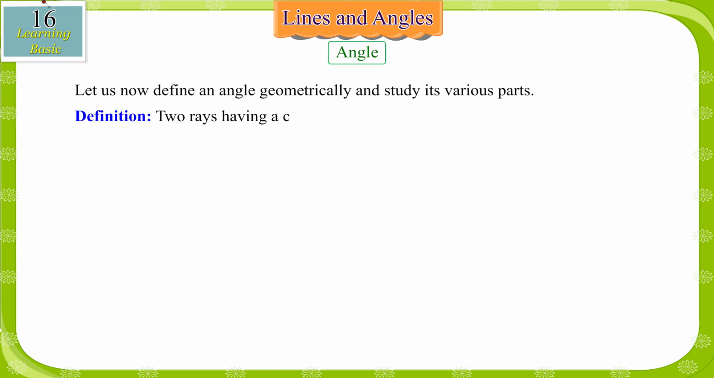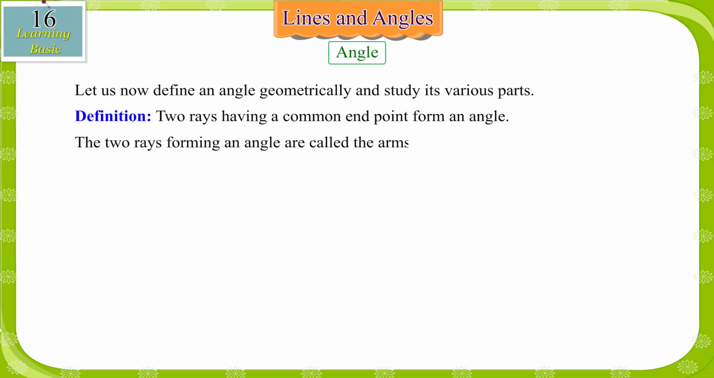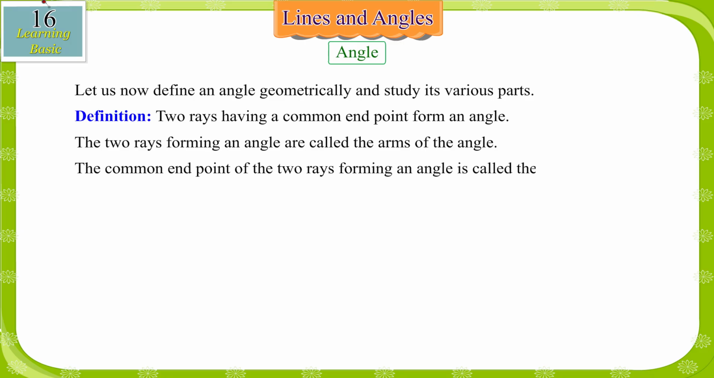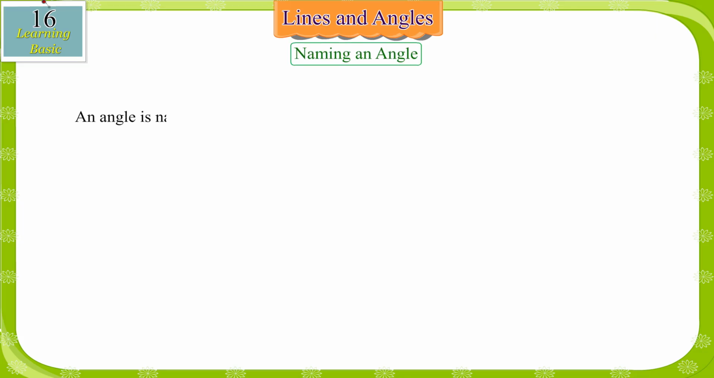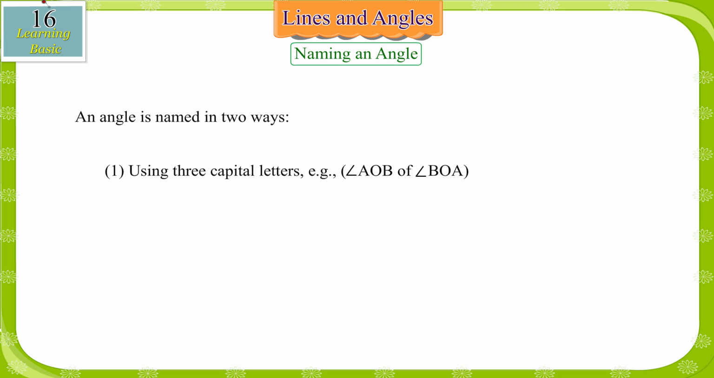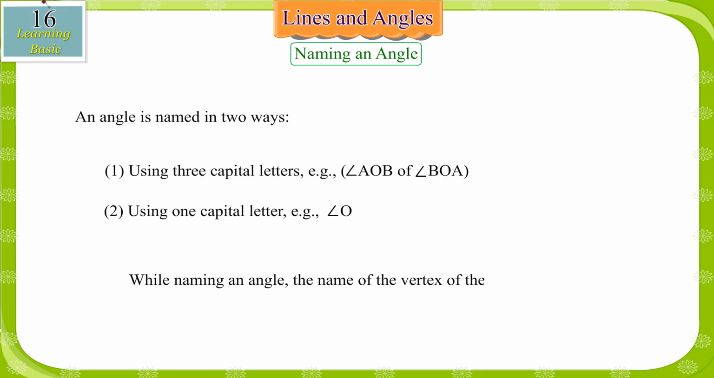Definition. Two rays having a common endpoint form an angle. The two rays forming an angle are called the arms of the angle. The common endpoint of the two rays forming an angle is called the vertex of the angle. An angle is denoted by the symbol angle. Naming an angle. An angle is named in two ways: using three capital letters, example angle AOB or angle BOA, and using one capital letter, example angle O. While naming an angle, the name of the vertex of the angle is always written at the center.